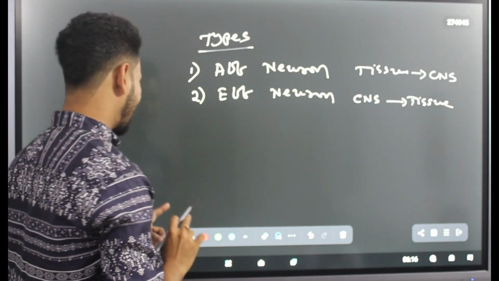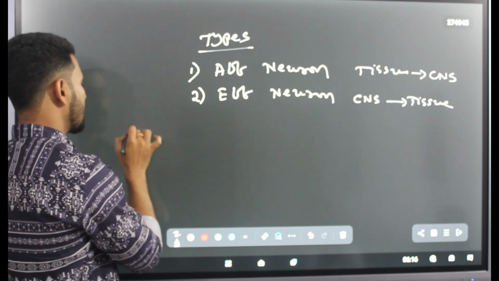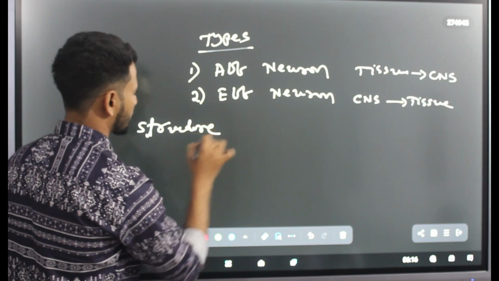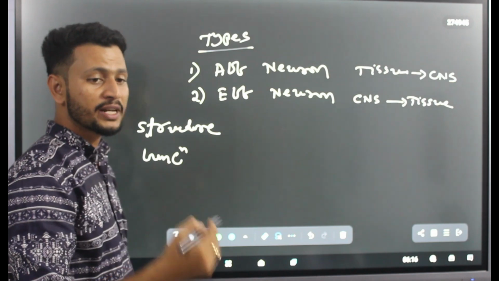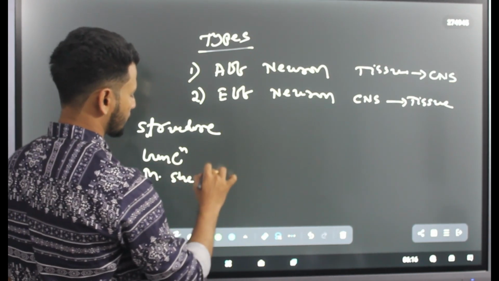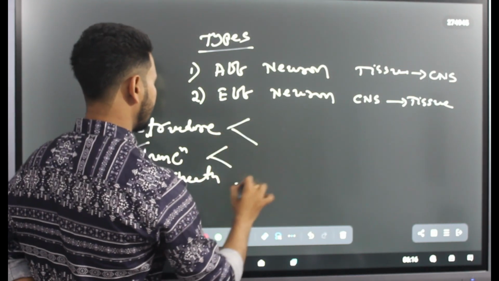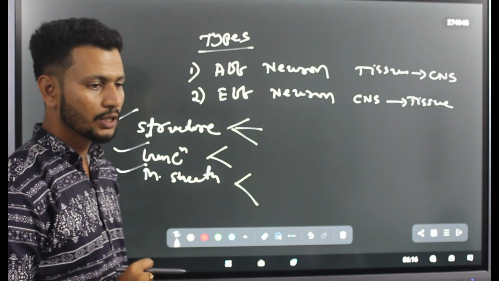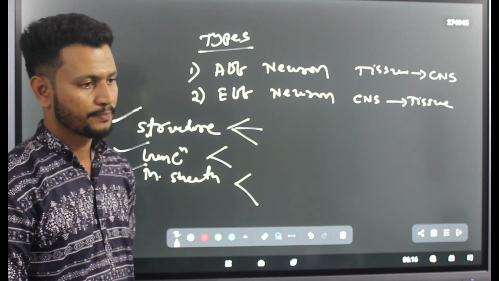Okay, so broadly if I classify this, we can classify depending upon their structure, depending upon their function, and depending upon the presence of myelin sheath. Based upon these 3 characters, we can divide them into different categories. First of all, let us discuss the types by structure.